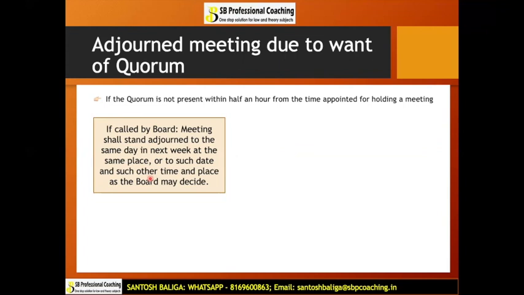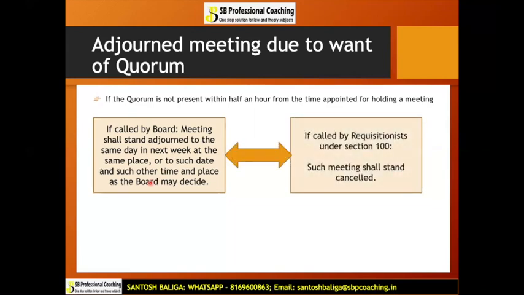So the board may decide such date, such other time and place also as it may find fit. But if the meeting is called by requisitionist, if you remember, we had covered section 100 in which requisitionist can also call for a meeting. In case the requisitionist have called for a meeting under section 100 and the quorum is not present within half an hour, in that case such a meeting shall stand cancelled.